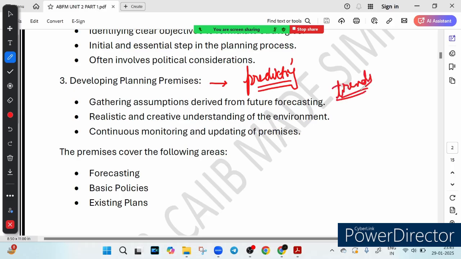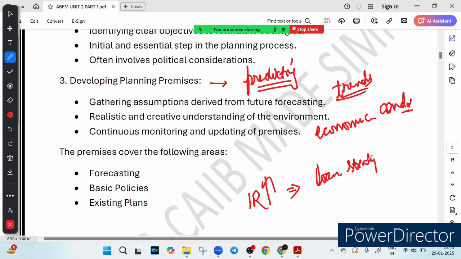They consider economic condition, inflation and policy. Everything they consider, what is the economic condition, what is the inflation, what are the policies. They keep revising their plan based on new data. For example, if interest rates are expected to rise, suppose interest rate will rise, right? So a bank might tweak its loan pricing strategy accordingly. So planning is not just wishful thinking, it is a logical, data driven process.